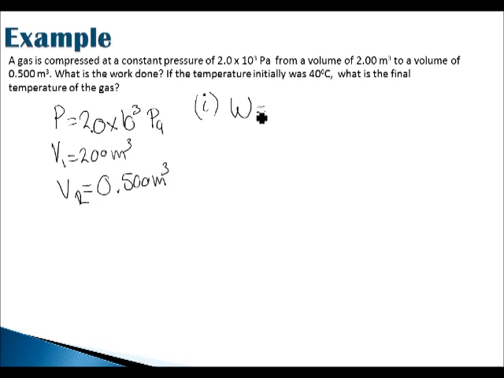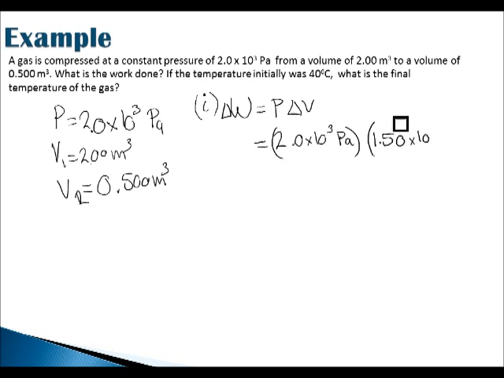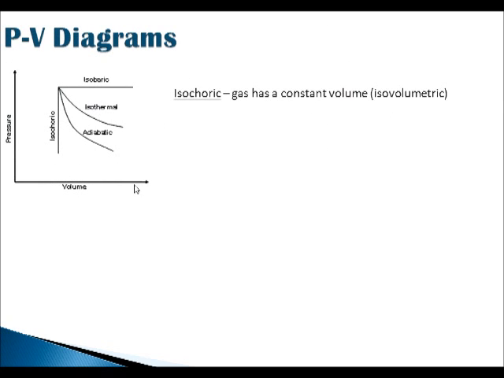Well, we know that work is P delta V. Now P is constant, delta V changes, and so this is 2.0 times 10 to the 3 pascals times the change in volume. And the change in volume, this gas starts at a volume of 2 meters cubed and is reduced to 0.5 meters cubed. And so the change in volume is just, excuse me, let's go back.